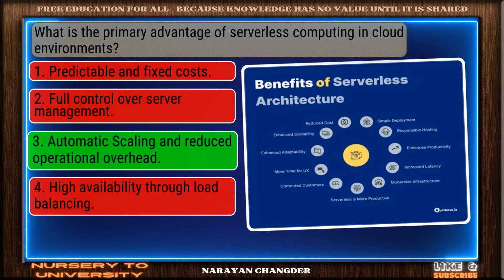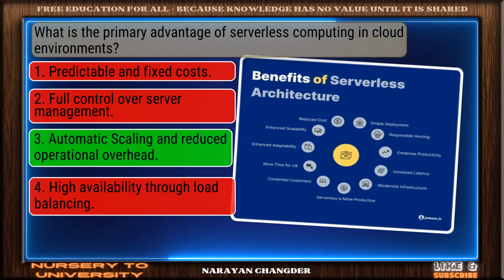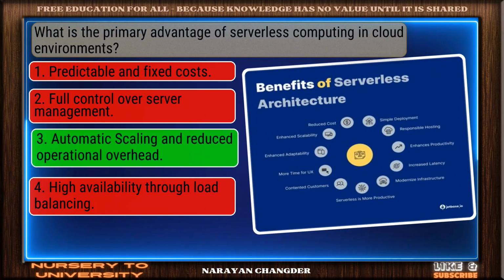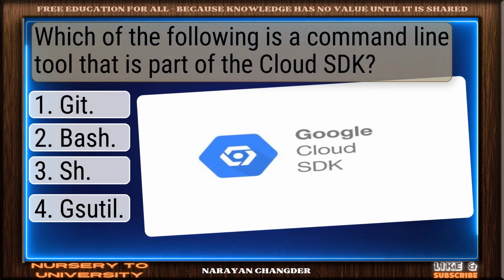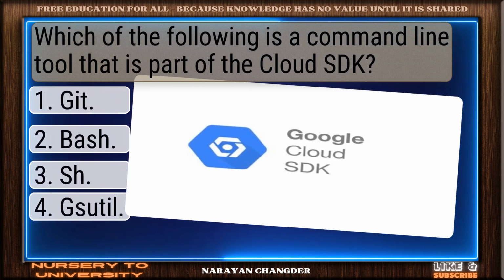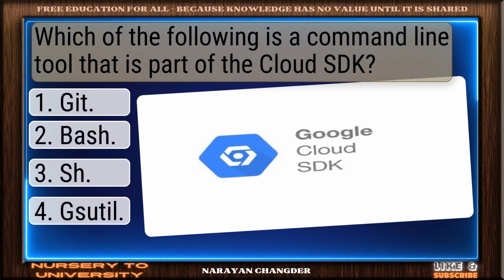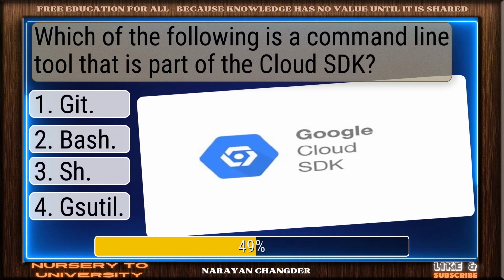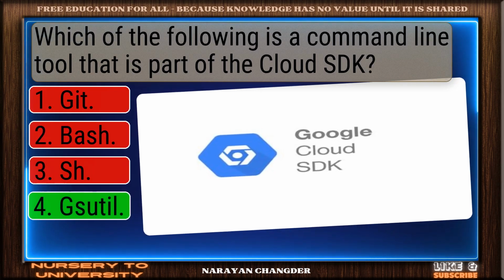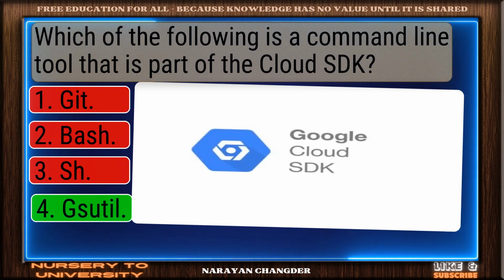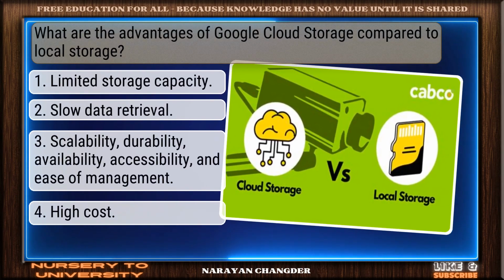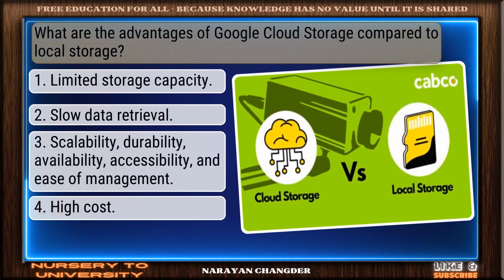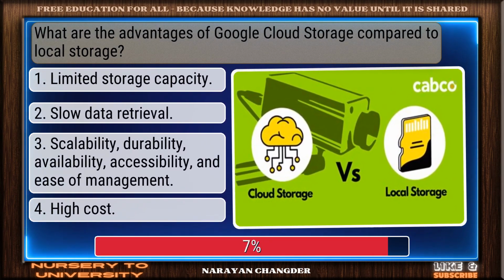Great thinking. Automatic scaling and reduced operational overhead is the right choice. Question number 36. Which of the following is a command line tool that is part of the cloud stack? Valid point. gsutil is true. Question number 37. What are the advantages of Google Cloud Storage compared to local storage?